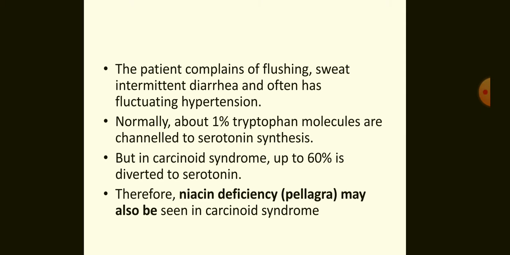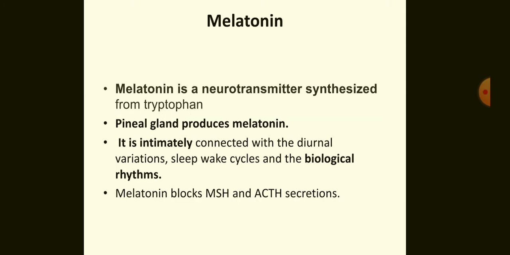So the next pathway is the melatonin pathway. Melatonin is different from melanin. Melanin, we have discussed in phenylalanine metabolism, is a pigment of hair and skin. Melatonin is a neurotransmitter synthesized from tryptophan.